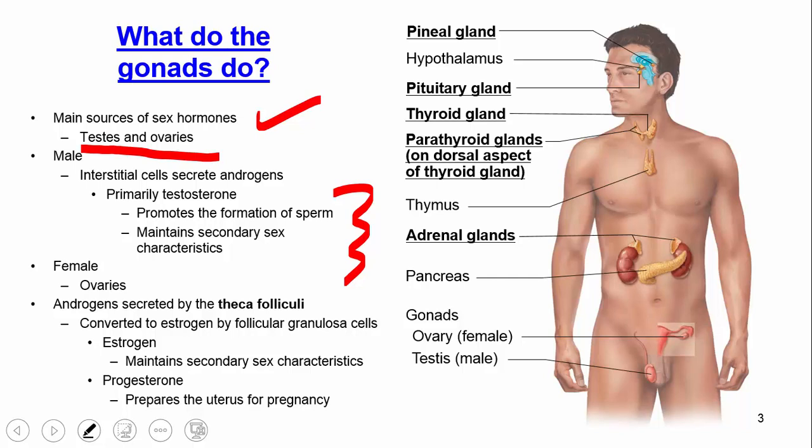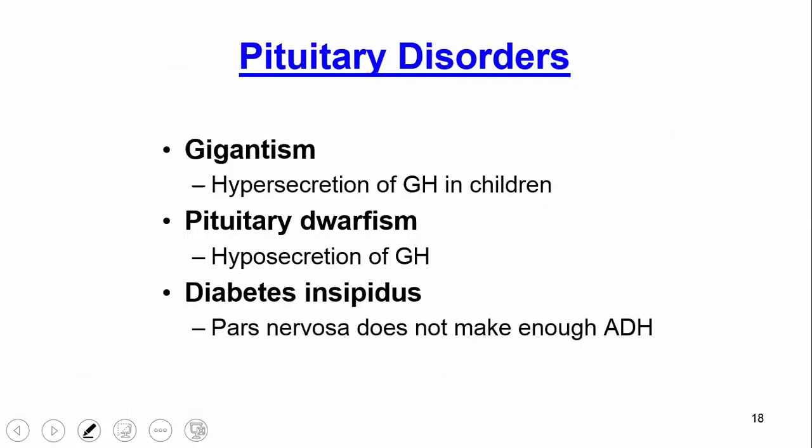Okay, in females, females have the ovaries, right? And the hormones that are secreted there are secreted by the theca folliculi. And basically what happens is we're releasing estrogen, right? The promotion of secondary sex characteristics in females are things like enlarged breasts, wide waist, things of that nature. Remember, their primary sex characteristic would be the fact that they have ovaries. And then there's also the release of progesterone, and this prepares the uterus for pregnancy. And we'll talk about that in much more detail later on in our lectures on reproduction.